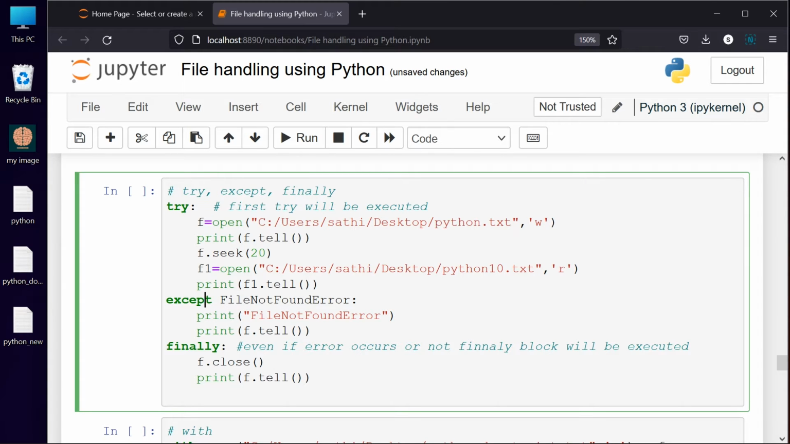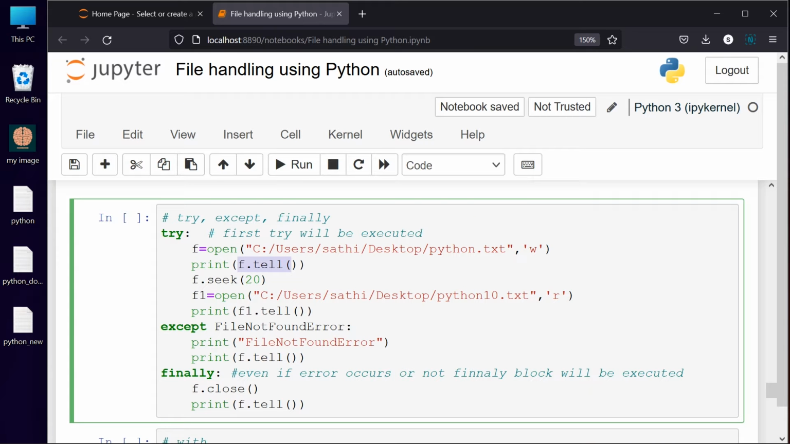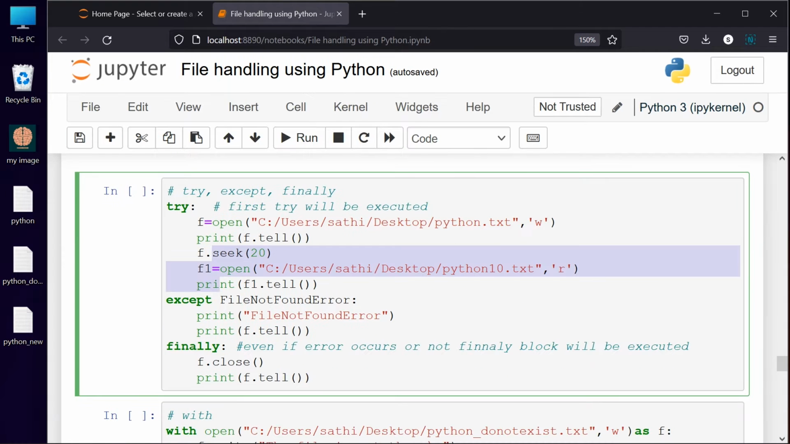So the finally portion will always be executed. That is the beauty of using try, except, and finally. What I have done is open a Python file, check the cursor point, move the cursor point, and after that I am trying to open Python 10 and print f1.tell.